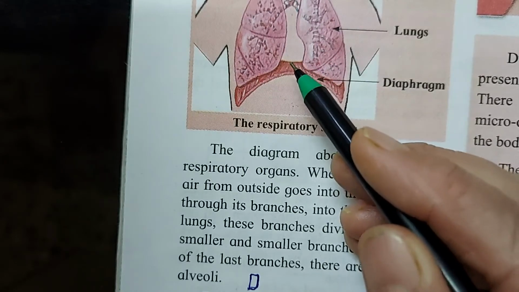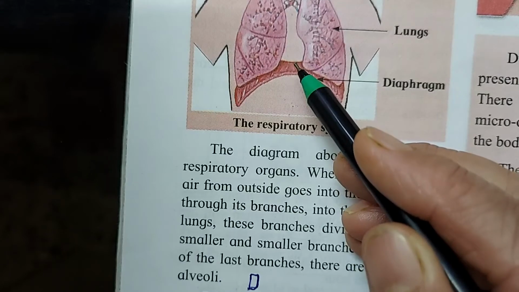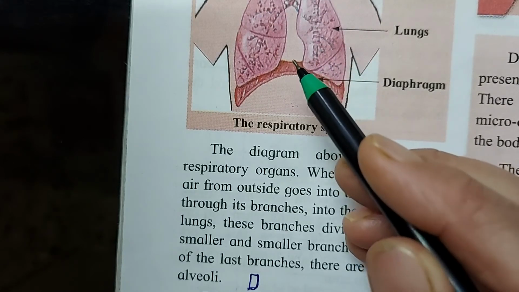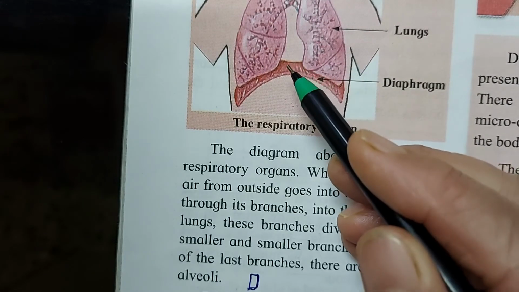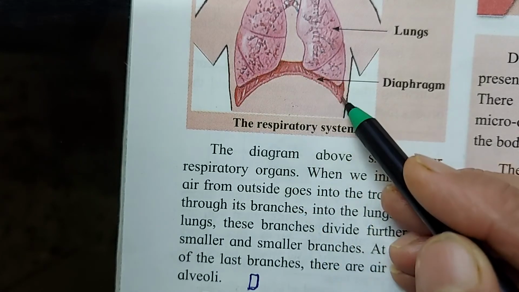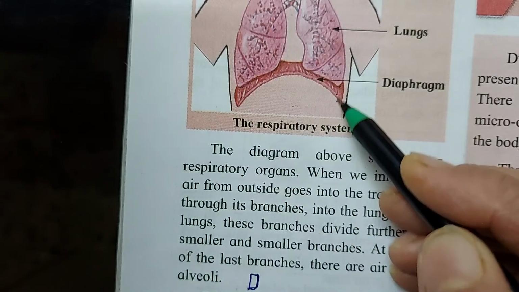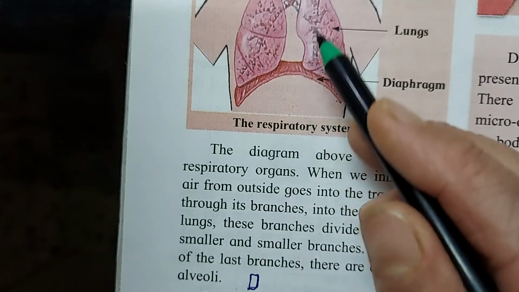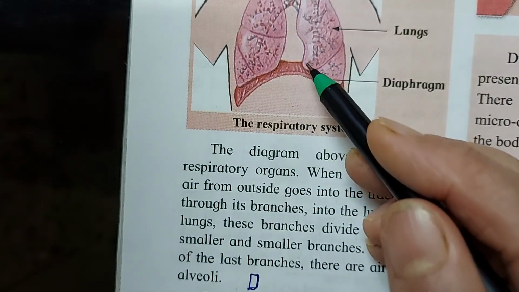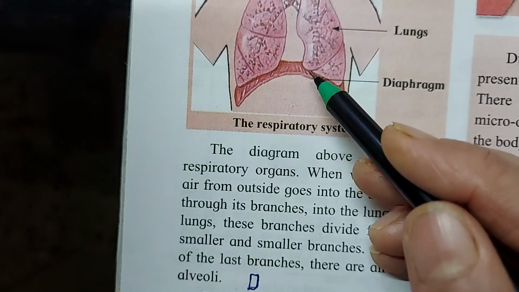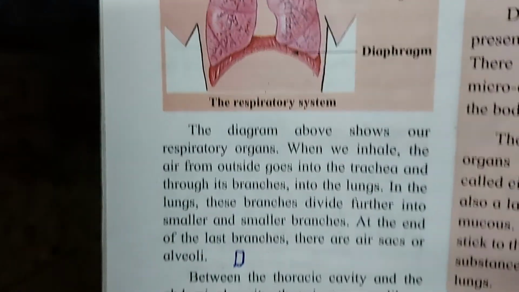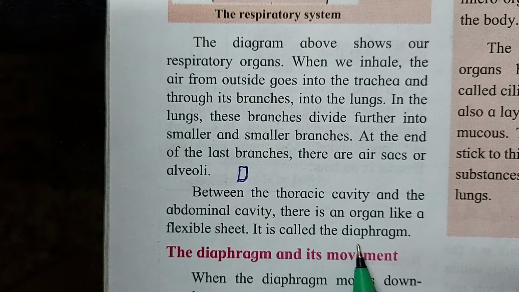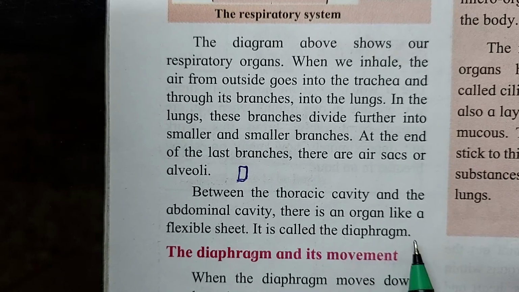The up and down movement of your chest is due to inhaling and exhaling. This is possible only because of this diaphragm. What is this? Diaphragm. It is a flexible organ which moves up and down because of inhaling and exhaling. Understood, children? This is called a diaphragm. Understood, children?